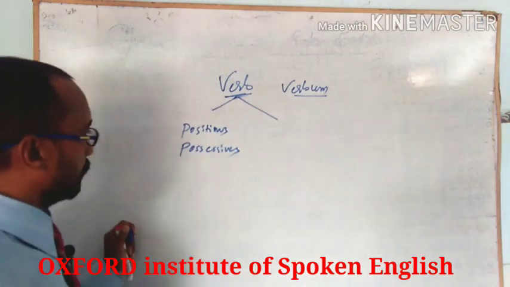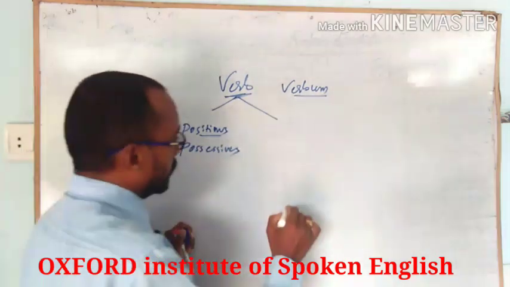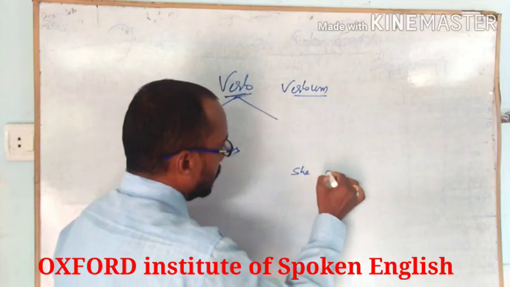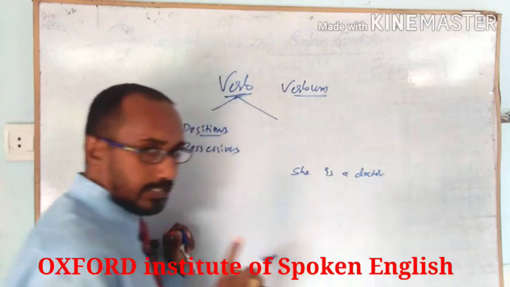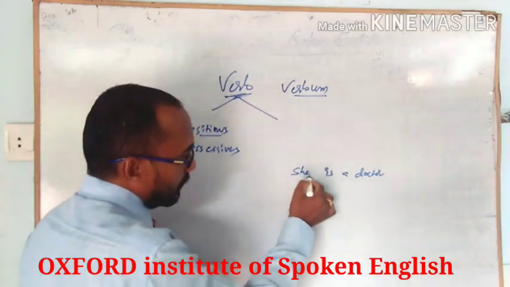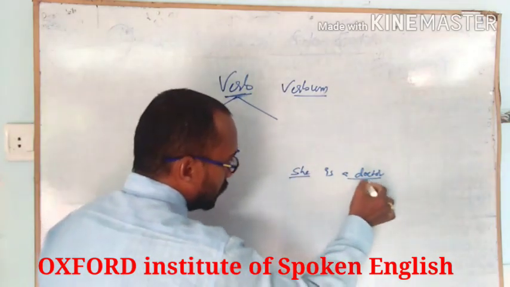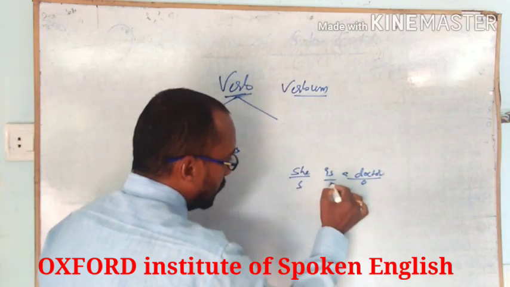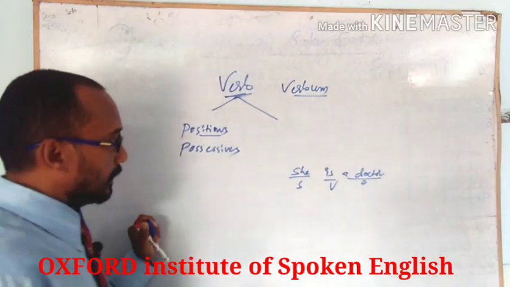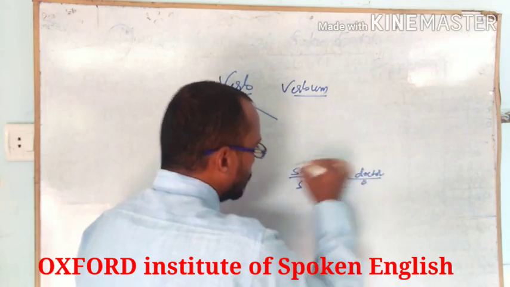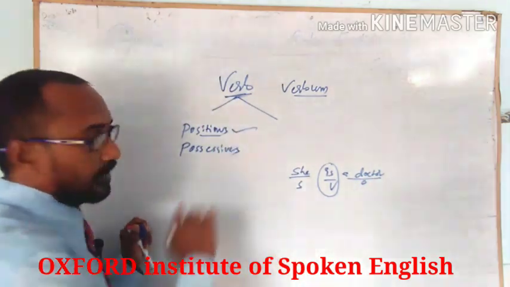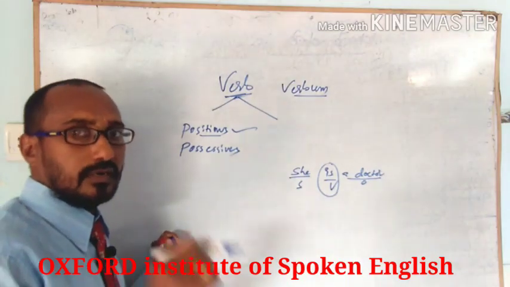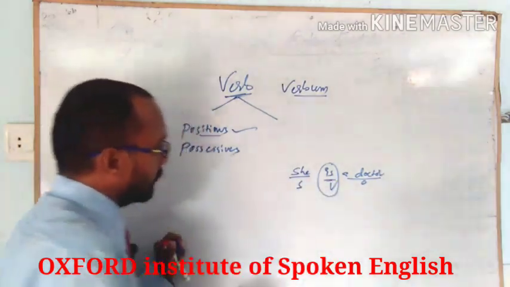I give you one example. Position: she is a doctor. Here you can see the subject, object, and here the verb. This is a verb which shows the position here, not action.